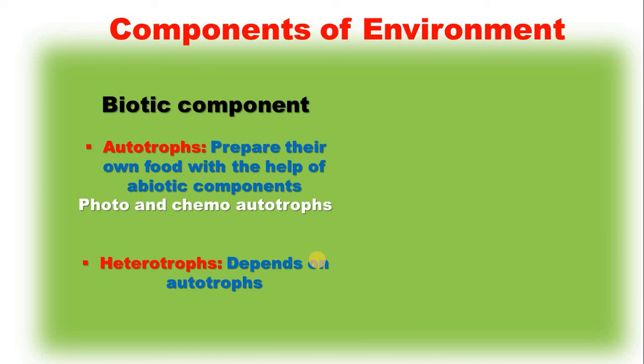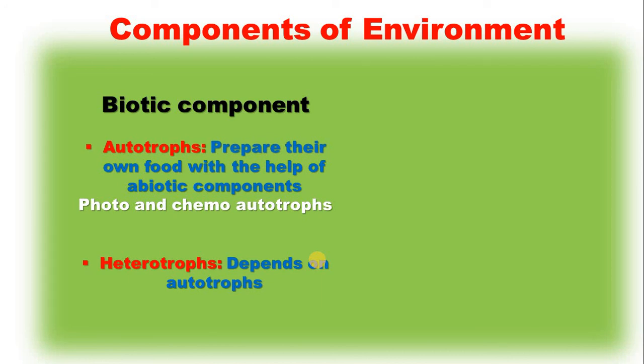Photoautotroph means those which prepare their food with the help of light, like you can say green plants. Green plants do what? They take sunlight, minerals, water, etc. from the natural environment, and they prepare their own food and store it in themselves. And for that they require some components like carbon dioxide as well as chlorophyll in themselves. So green plants are also known as phototrophs.